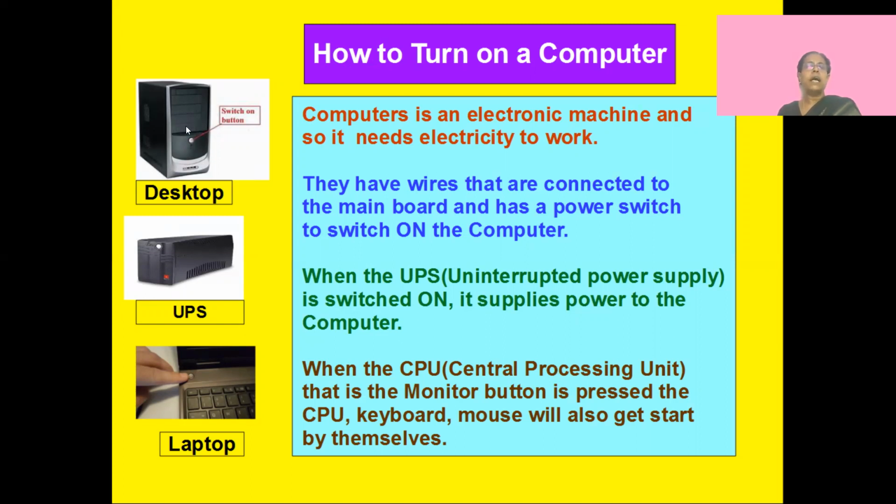CPU, and this CPU has a switch. So if you want to make your computer work, you need to press this switch on. When you press this switch, the computer gets on. And when the computer gets on, all the parts of the computer get on, that is the CPU, the keyboard, the mouse, all get started by themselves because they are all connected through this CPU. So in the laptop, you can see here there's a power button.